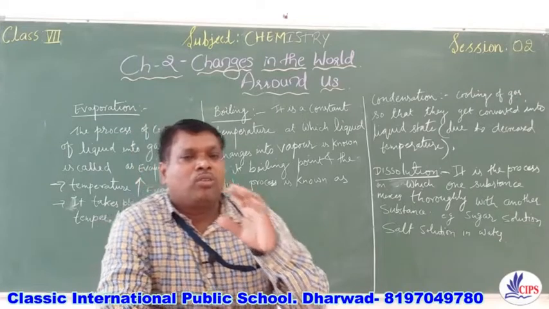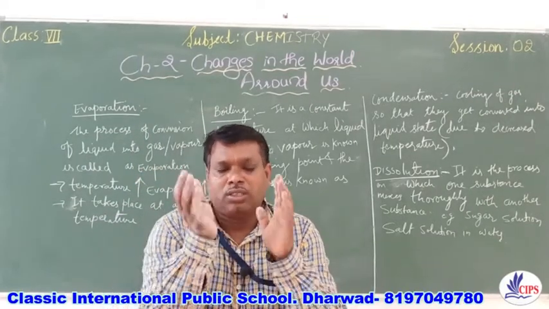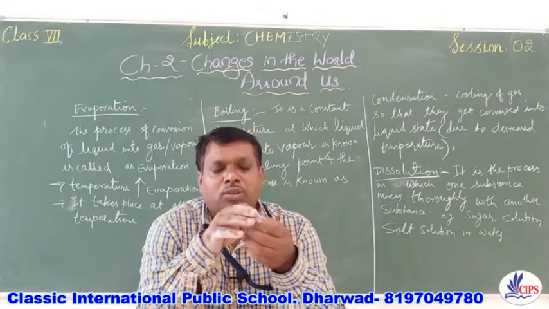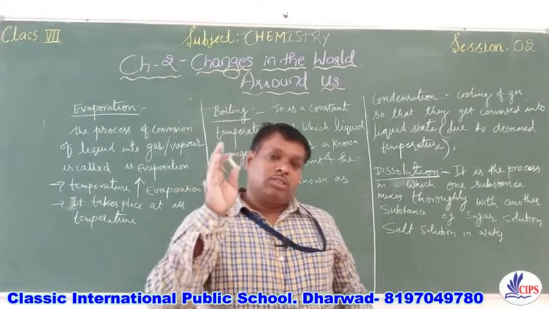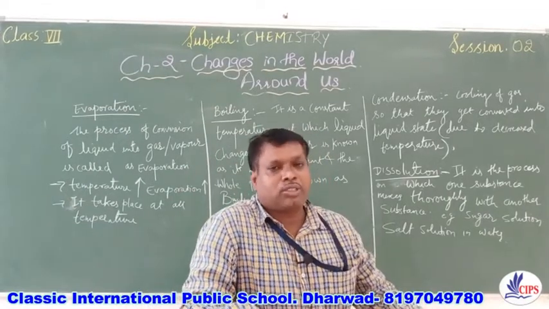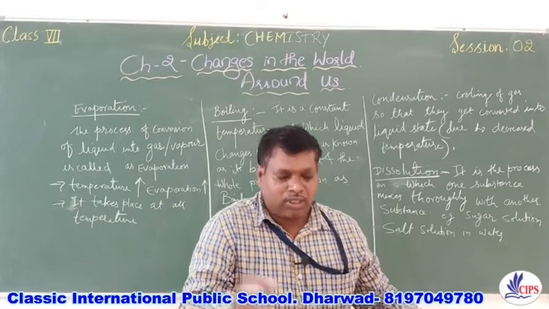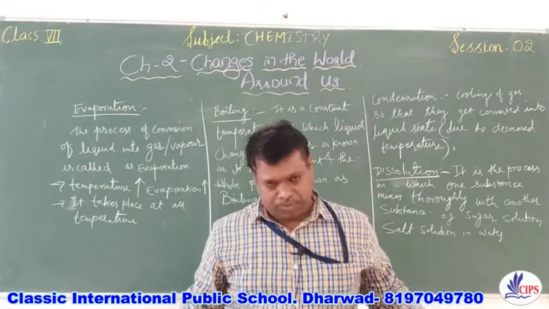That no further solute can be dissolved in a solvent. You cannot mix further sugar in water, so it reaches a saturation level. That's why the concentration of a solute also tells us whether the process of dissolution will be fast or slow.